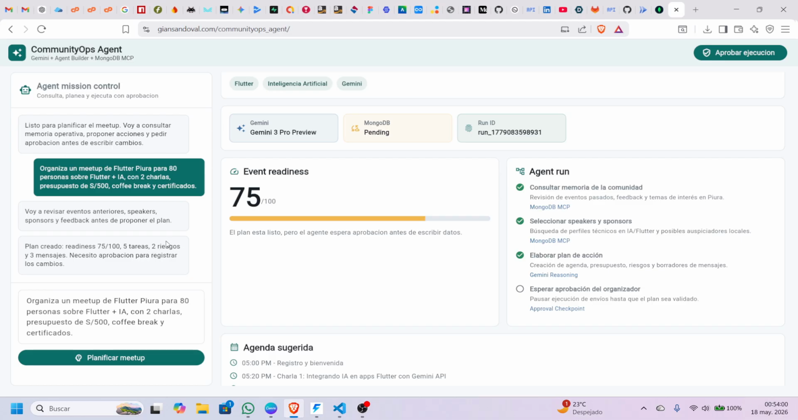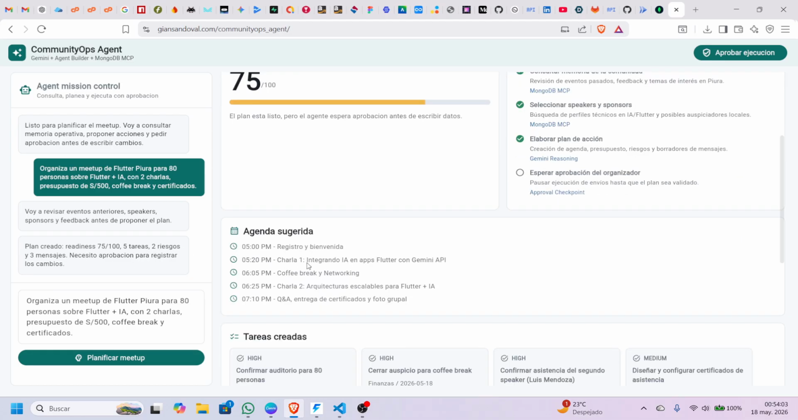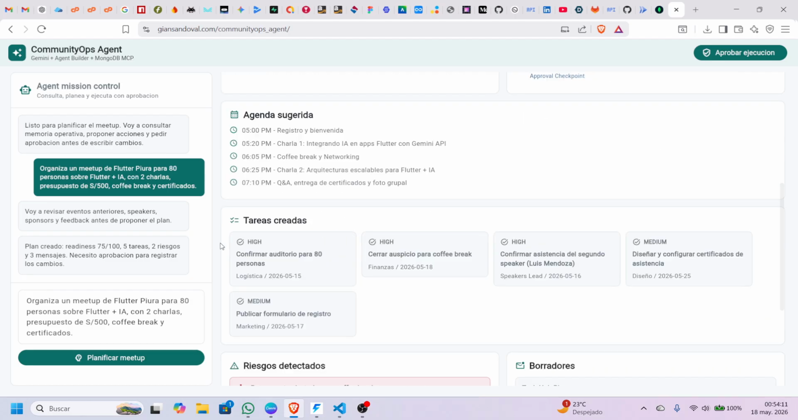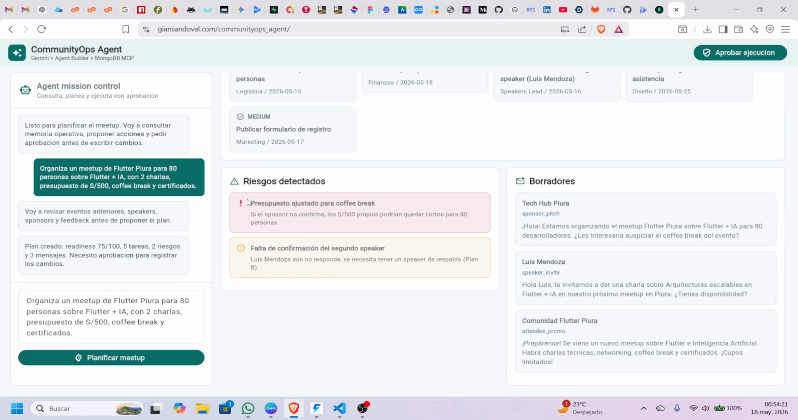Here we can see the event plan generated by Gemini, including the meetup details, readiness score, operational agenda, tasks, risk analysis, and draft messages for sponsors, speakers, and attendees. The dashboard also shows the execution status, synchronization with MongoDB, and the run ID for this session.